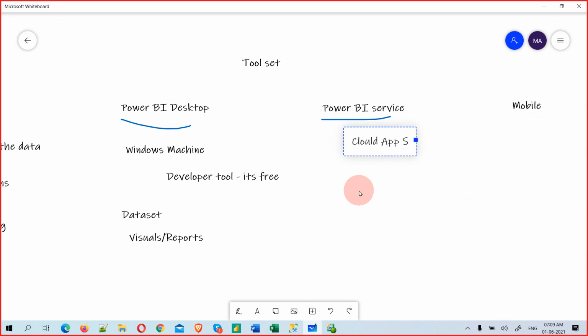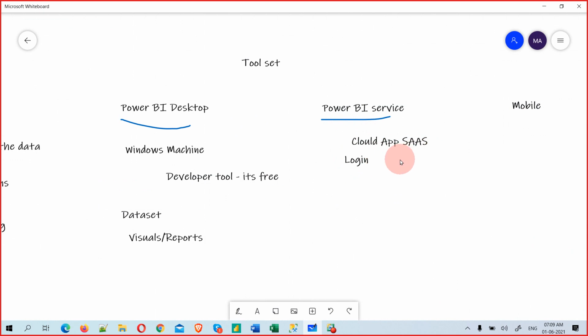Cloud SaaS application. So what is this? Nothing, it's a website. We need to log in. Okay, it's a web application, which is a cloud application, whatever you call it. We need to log in there using credentials. I will give you a username and password to log into this.